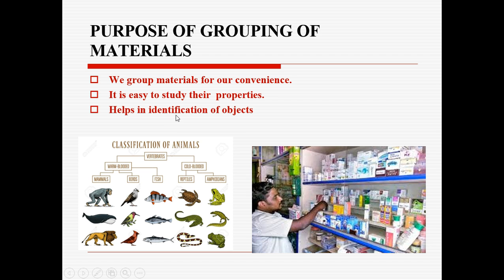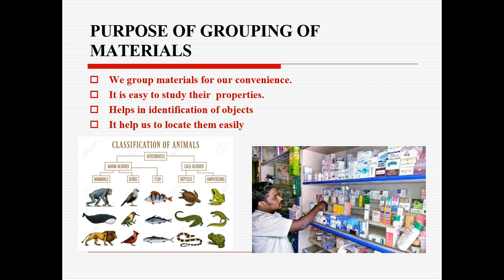Next one, it helps in identification of objects. When you classify or group the material, you can easily identify the object and study based on that object. If I mix groceries here, you cannot identify the medicines which are kept with the groceries. If you keep groceries on one side and medicines on the other, you can easily identify them, right?